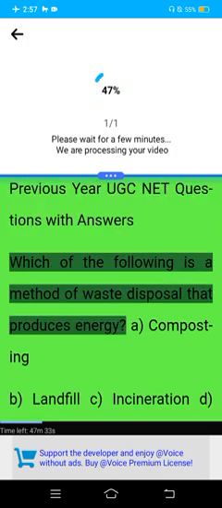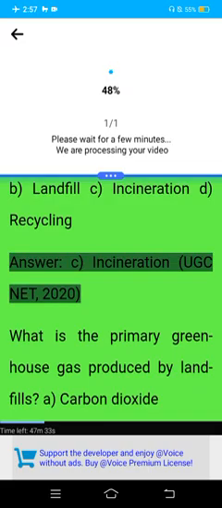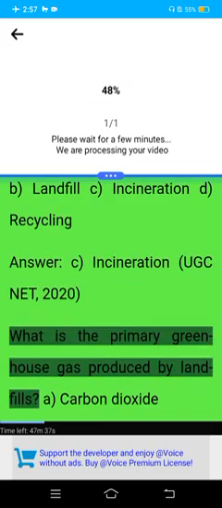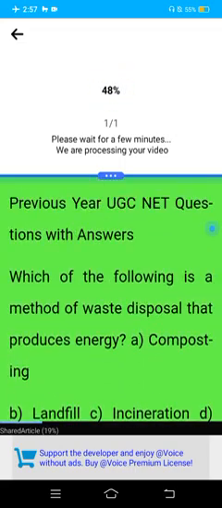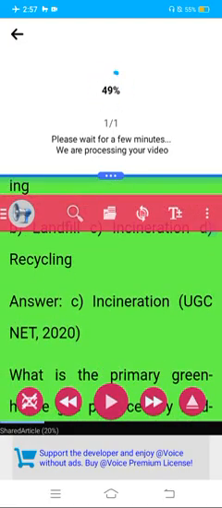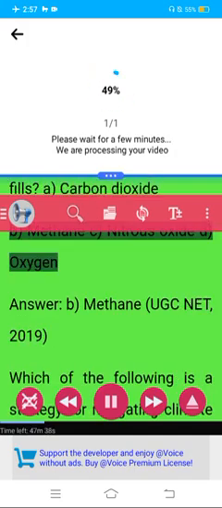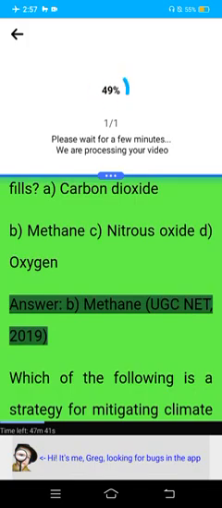Which of the following is a method of waste disposal that produces energy? A. Composting. B. Landfill. C. Incineration. D. Recycling. Answer. C. Incineration. UGC Net 2020. What is the primary greenhouse gas produced by landfills? A. Carbon dioxide. B. Methane. C. Nitrous oxide. D. Oxygen. Answer. B. Methane. UGC Net 2019.